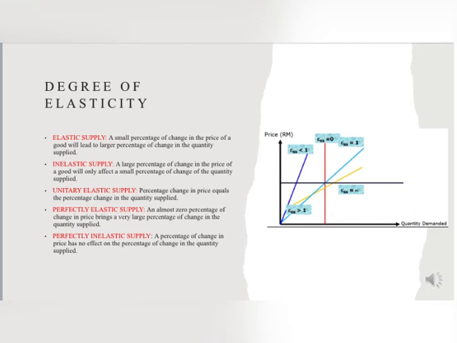Unitary elastic supply is when the percentage change in price equals the percentage change in the quantity supplied. Perfectly elastic supply is when an almost 0 percentage change in price brings a very large percentage change in the quantity supplied. Lastly, perfectly inelastic supply is when a percentage change in price has no effect on the percentage change in the quantity supplied.